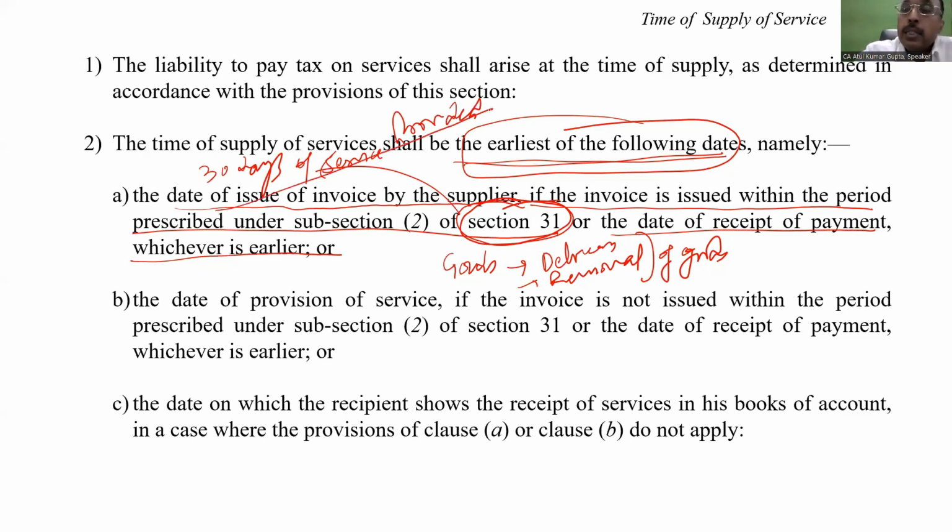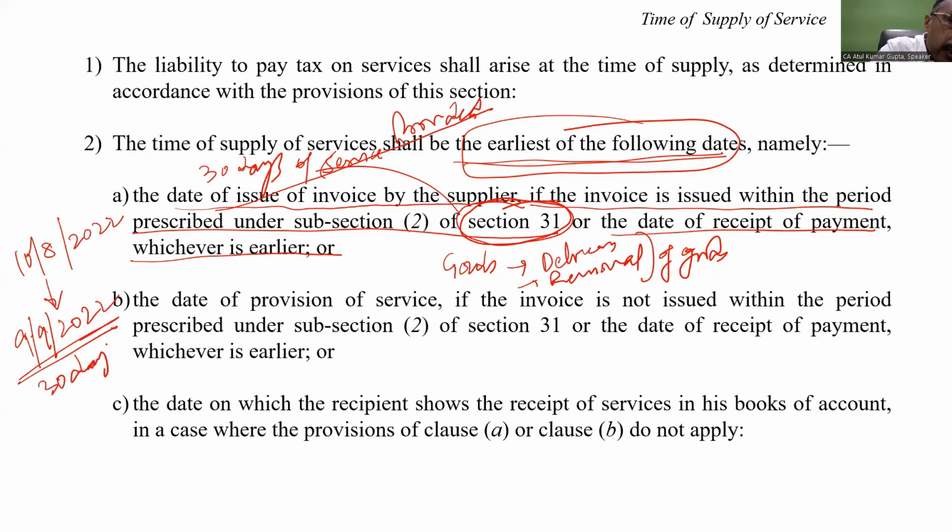Meaning thereby, if I provided this service on the 10th of August, I should raise the invoice on the 9th of September 2022, within 30 days. So the law says, section 31 says that I have to raise the invoice within 30 days.